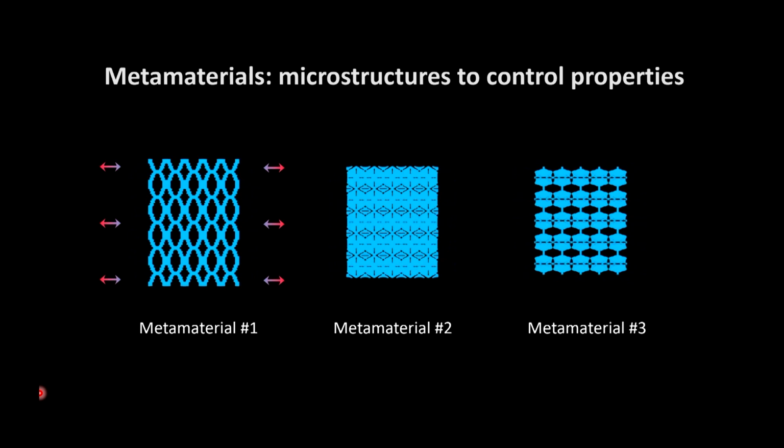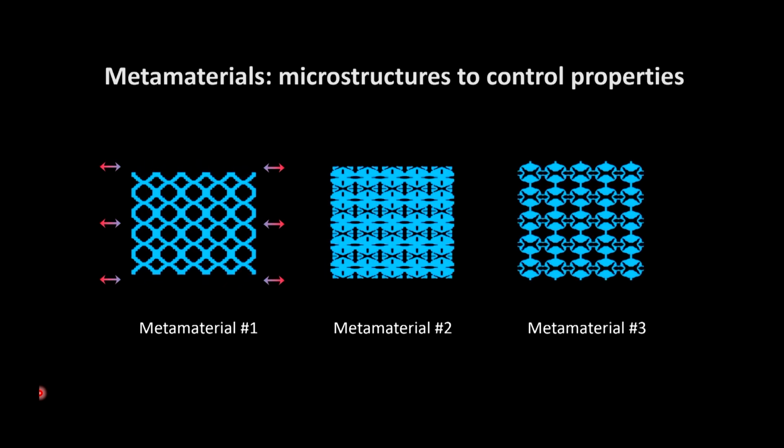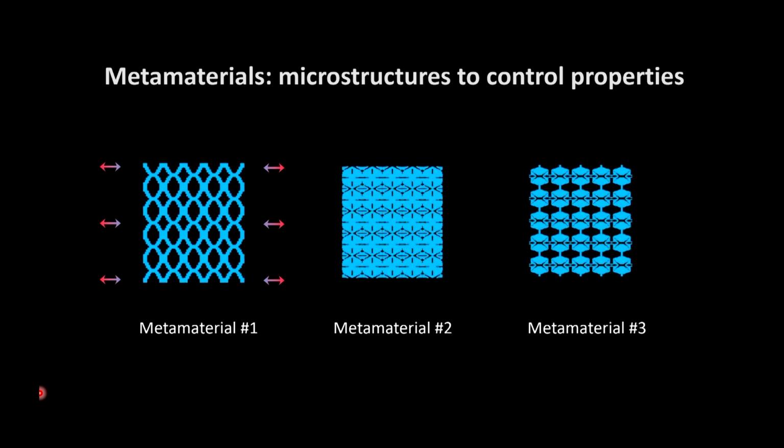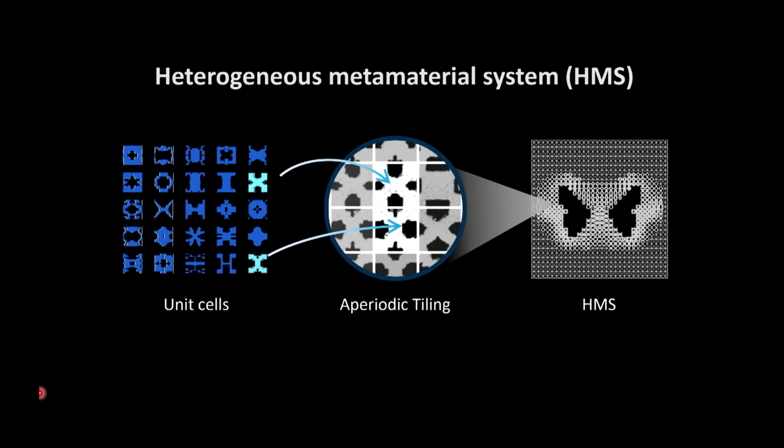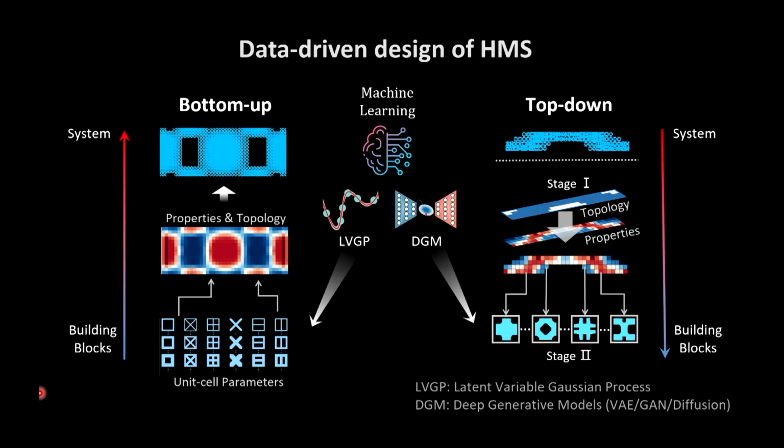I want to first start with this metamaterial. The idea is very simple. Just change the microstructure, you can change the macro scale responses. And our idea is that if we have a building block database, by assembling things in different positions, we can achieve this heterogeneous property distribution. We call it a heterogeneous metamaterial system, so we can control the deformation at different regions. But to do that, it's very difficult.